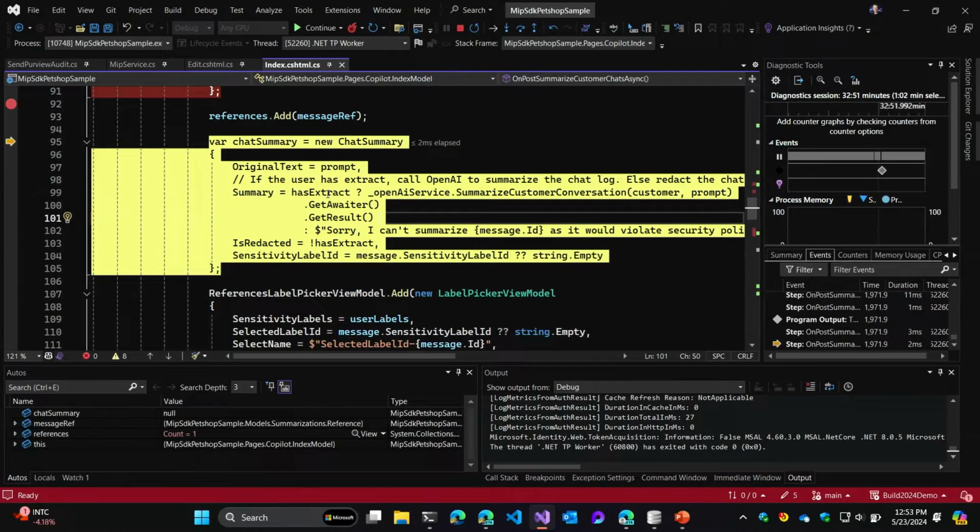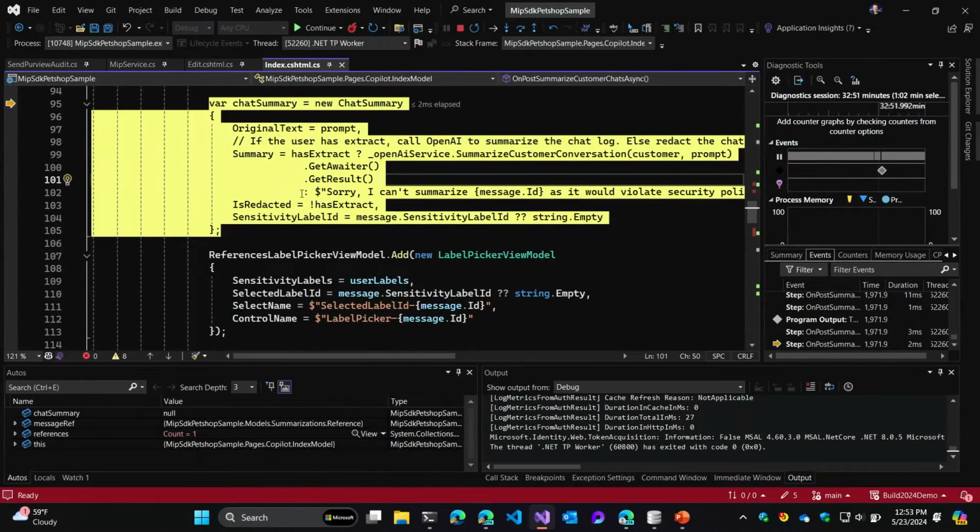If the user doesn't have extract, so if this evaluates to false, we're just going to make the summary say, sorry, I can't summarize this message ID. And that'll build the experience you saw with the Alice demo, where at the end of the message it said, sorry, I couldn't summarize this specific message for you, which at least gives them some indication that the data might be incomplete based on what I'm allowed to give you. We'll mark whether it was redacted again, and then we'll log the sensitivity label ID for that specific summary.